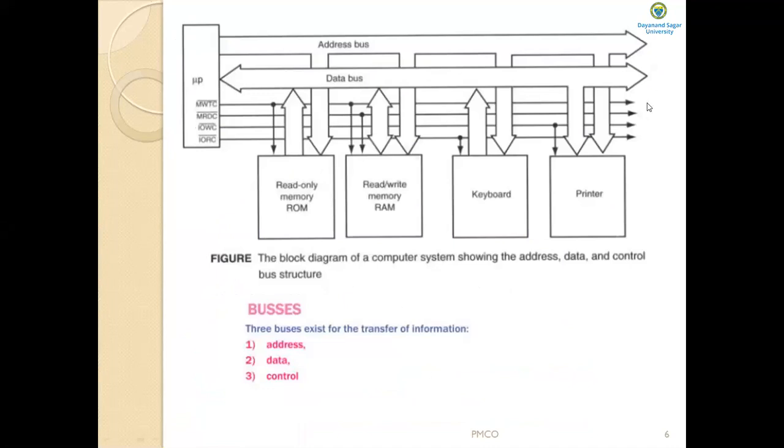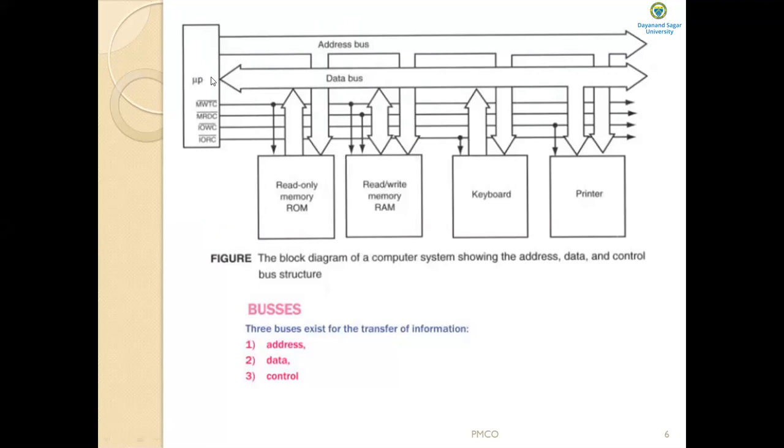So see here, this is the address bus. See that the address bus is unidirectional. It is not bidirectional, because the microprocessor carries a memory address to the memory, either to read data or write data onto the memory.